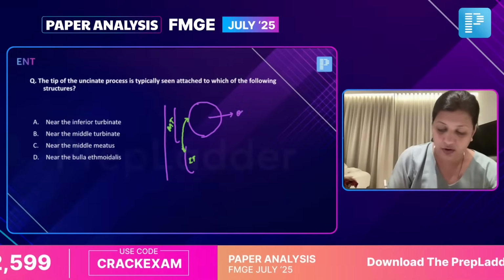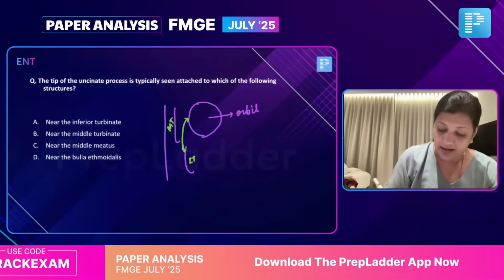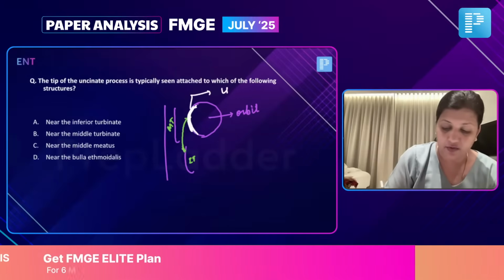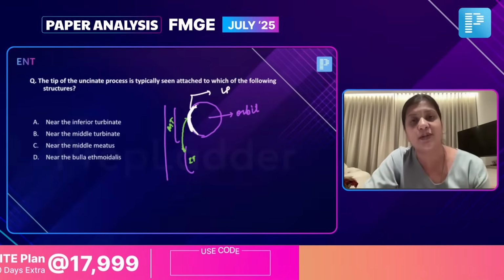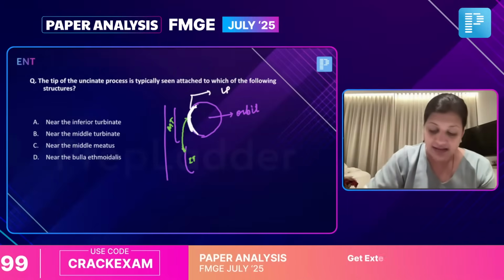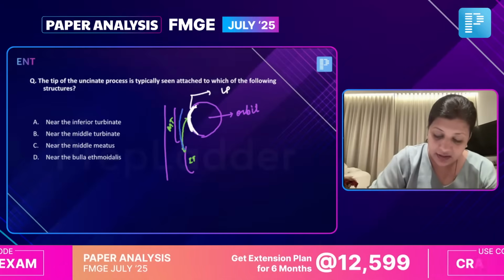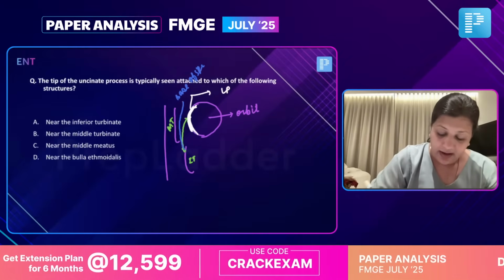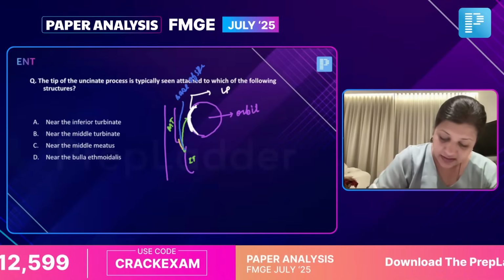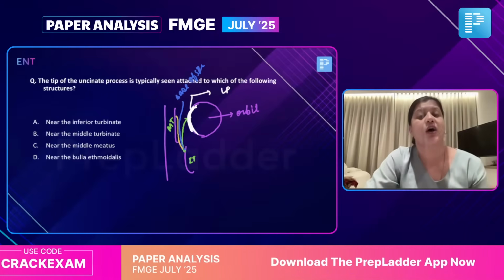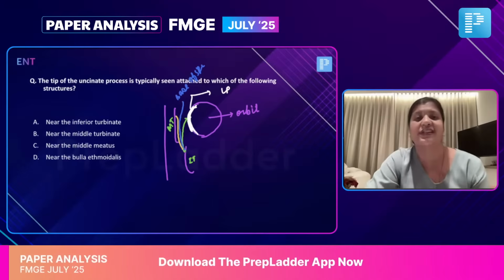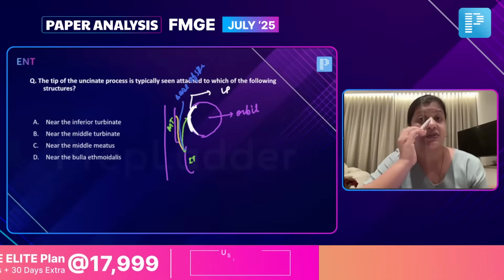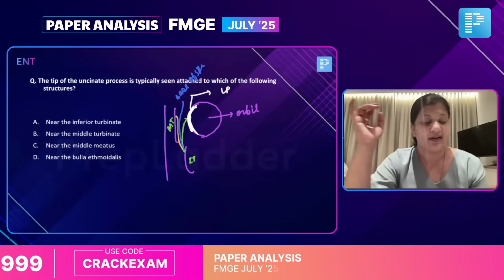So this is your orbit, and this wall is called the lamina papyracea, or the medial wall of the orbit. The second attachment of the uncinate could be to the base of skull. And the third attachment could be to the middle turbinate. So the uncinate could attach to any of these three areas: the lamina papyracea, the base of skull, or the middle turbinate.